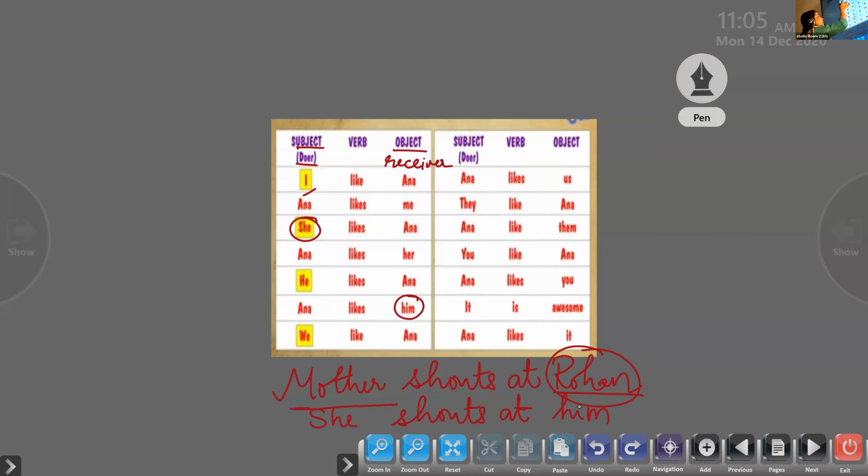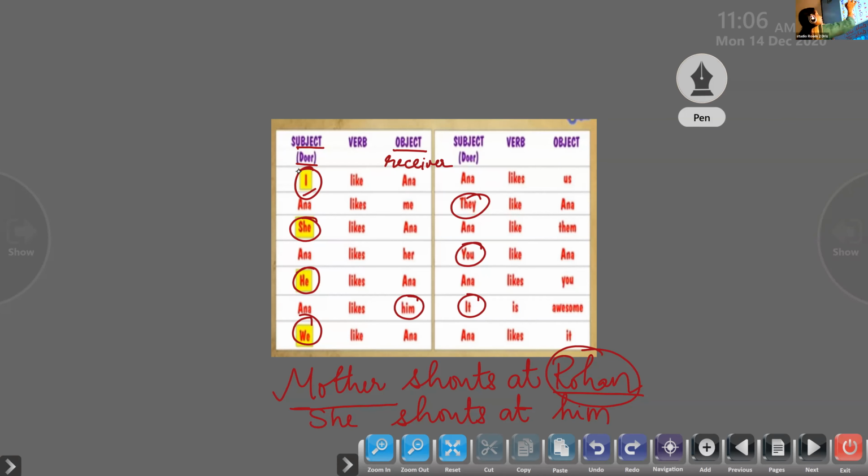Okay, so these are the subject pronouns. I, she, he, we, they, you, and it are the subject pronouns. Is that clear to all of you? They are the doer of the action. So since it is a doer of the action, it has to be replaced by the subject pronouns.